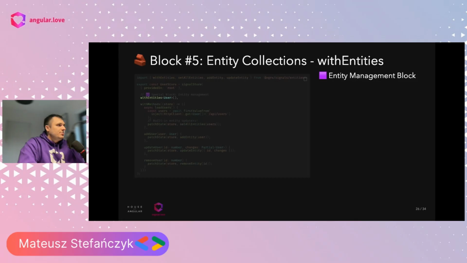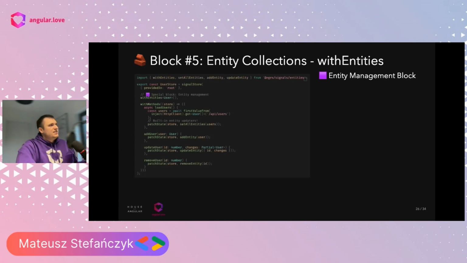We simply initialize this entity collection by calling withEntities, providing the model of our entity, and thanks to that we have already initialized the state. As you can see, we don't have withState here, because the state is hidden within withEntities, which will initialize our store with state having the collection of entities, IDs of these entities, and so on.